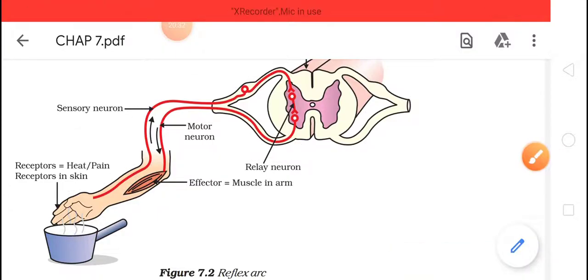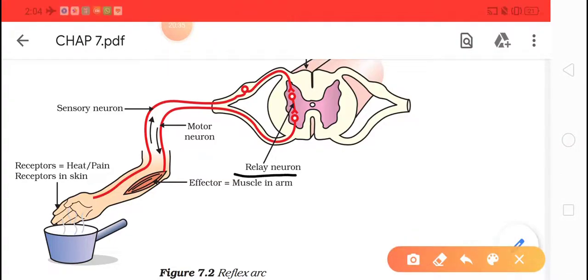Come to the third one, that is your relay neurons. Okay, see, sensory and motor, what they are doing is they are only transporting towards your brain part. Now in your brain part also certain connectors will be there. Okay, relay. Relay race, you must have heard what the relay race is. That is one from one, it will be passed on towards the next. So from one the information will be passed to another, from another to the third person, and so on.